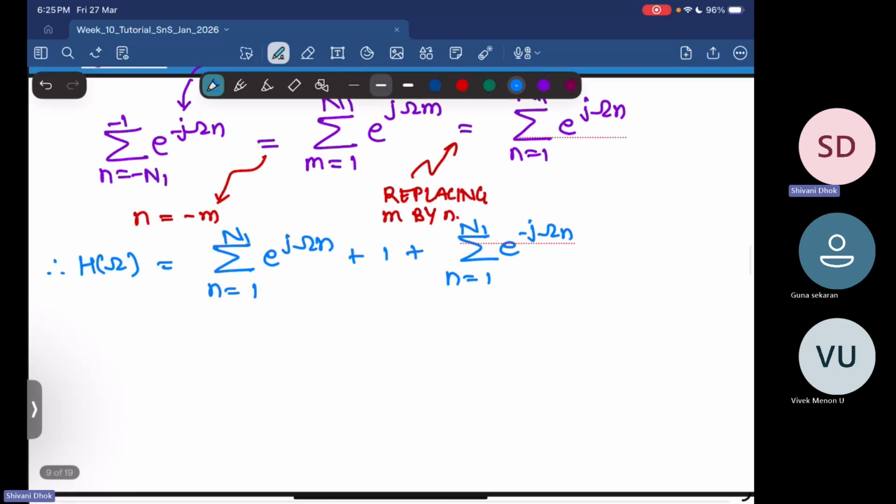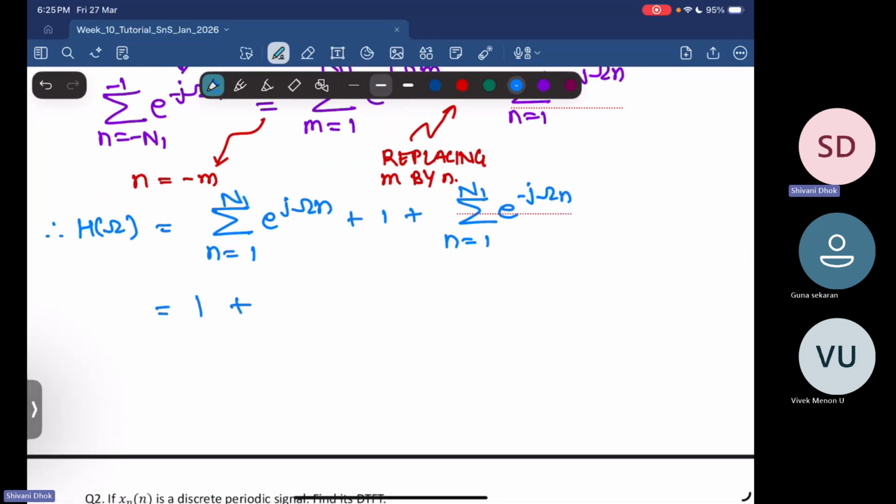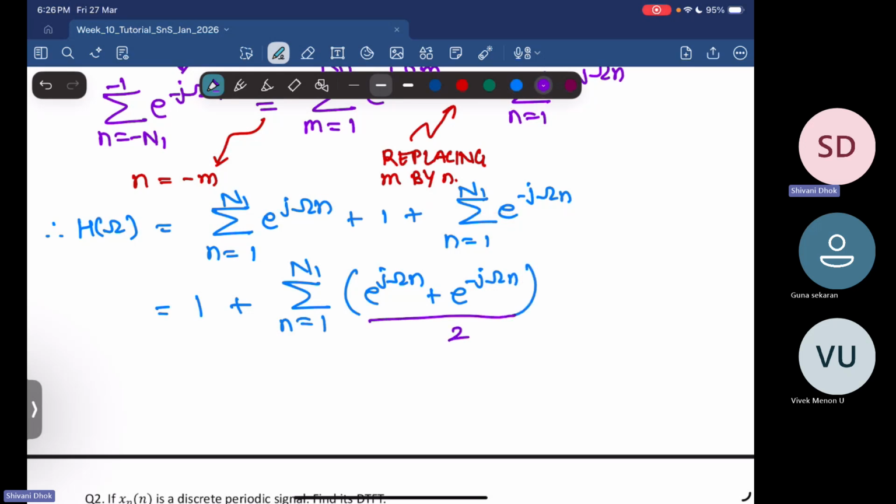I will combine these two summations, giving 1 plus the summation over n from 1 to N1 of e power j omega n plus e power minus j omega n. Now I will multiply and divide by 2, giving 1 plus 2 times the summation of e power j omega n plus e power minus j omega n over 2, which is nothing but cos of omega n.